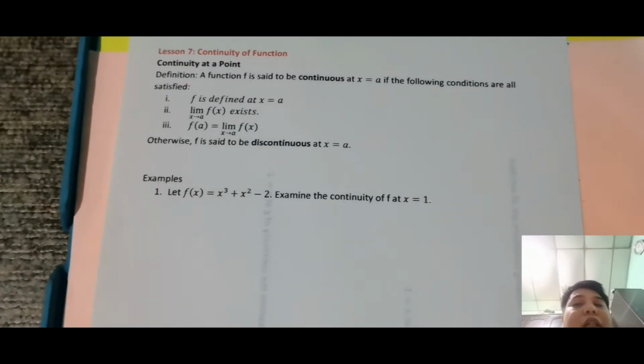So, hindi laging basta right away, apply mo yung limit. Minsan may mga function, kailangan mo i-apply muna yung left and right bago makuha yung limit. Tapos, saka natin verify kung equal. Ngayon, isa pang case. Kunyari, f of a, nakakuha ka. Tapos nakakuha ka ng limit. Tapos at the end, hindi equal. So therefore, hindi pa rin siya continuous. Ngayon, pwede mo sabihin, f is discontinuous at x is equal to a. Yun yung i-conclude mo after all.